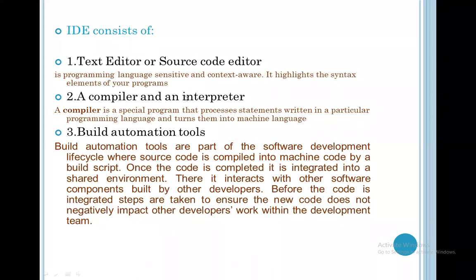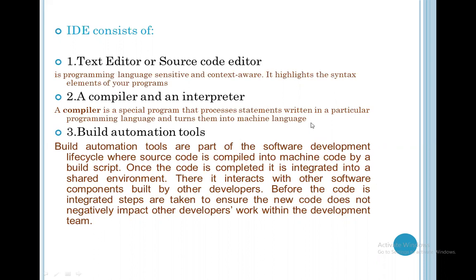Compiler means a special program that processes statements written in a particular programming language and turns them into machine language. So when you write a program, you have to turn this program into machine language. See what the difference between a compiler and an interpreter is. If anybody asks you, when you are working with programming, what is the difference between the compiler and interpreter?